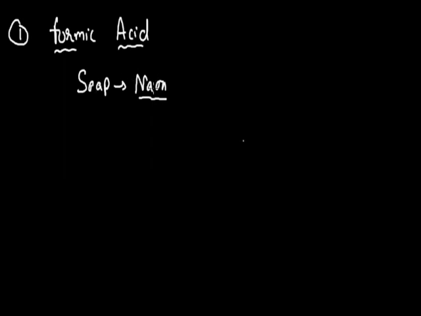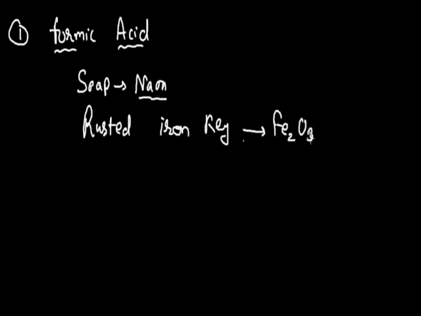In place of soap solution, sometimes we use a rusted iron key also, because rust is basically iron oxide, Fe2O3, ferric oxide, and metallic oxides being basic in nature can neutralize the acidic behavior of this formic acid. So in place of soap solution, if we use a rusted iron key, this will also help us to get relief from the pain or irritation of the sting.